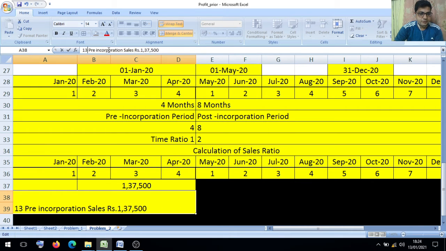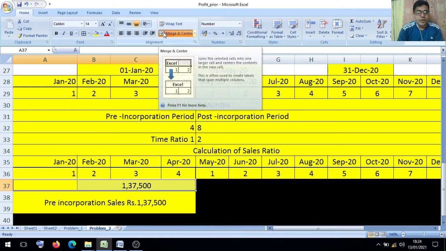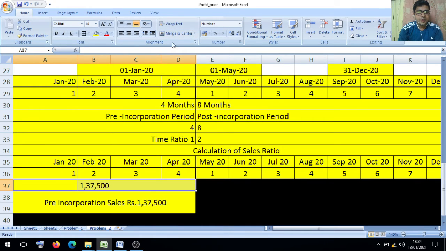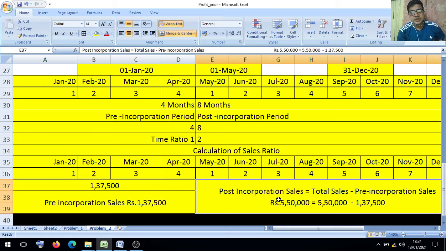1,37,500. This particular sale is called a pre-incorporation sale from January to April. And what about the post-incorporation sale? The total sales they have provided is 5,50,000. 5,50,000 is total sales, minus 1,37,500 pre-incorporation sale. The rest of the value we have to find out.